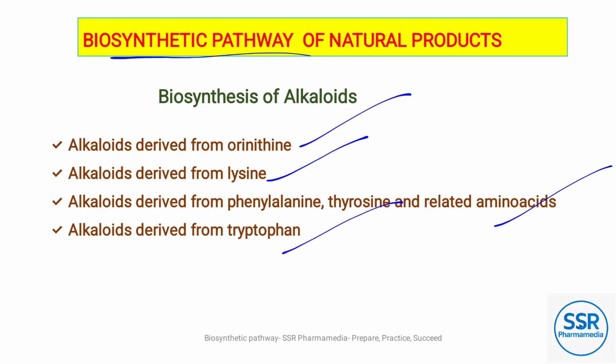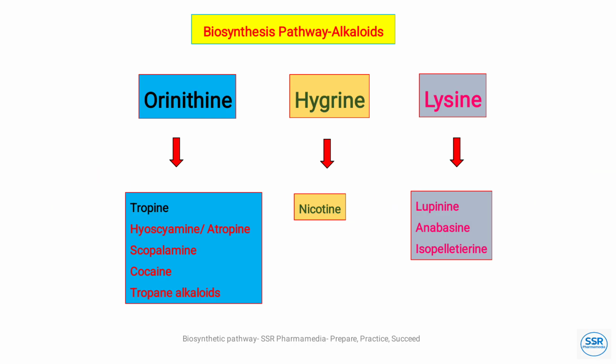Then alkaloids derived from tryptophan. So first, alkaloids derived from ornithine: from ornithine to tropine, hyoscyamine and atropine, scopolamine, cocaine and tropane alkaloids. These are all alkaloids derived from ornithine.